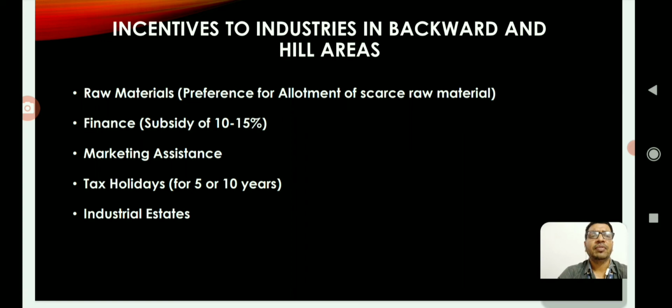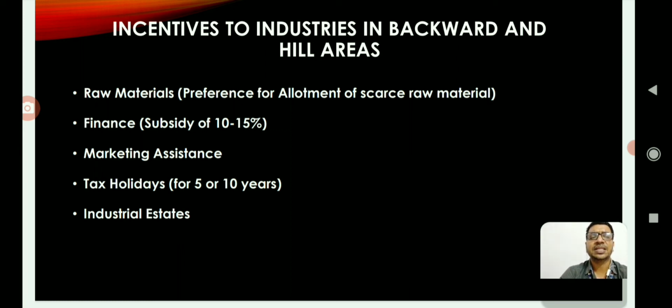When it comes to raw material, preference for allotment of scarce raw material will be given to micro, small and medium enterprises. Finance subsidy of up to 10 to 15% will be provided, and interest rate concession will be allowed for micro, small and medium enterprises. This subsidy will be up to 40% based on whether it is a general category or backward category. Based on the entrepreneur status, the subsidy may vary from 10 up to 40%.